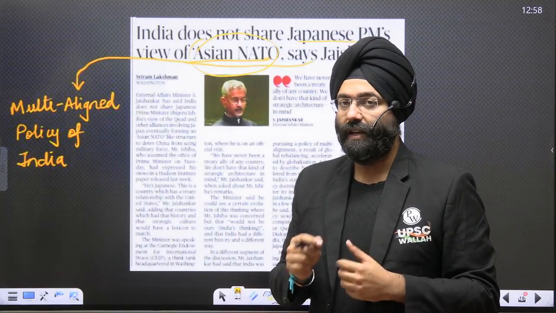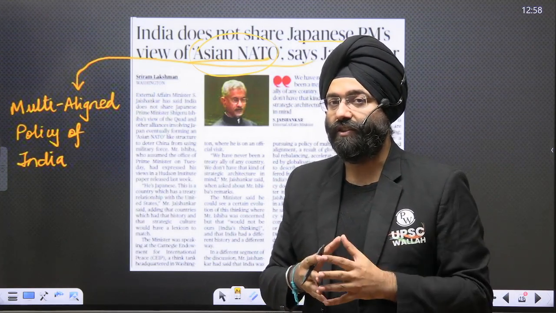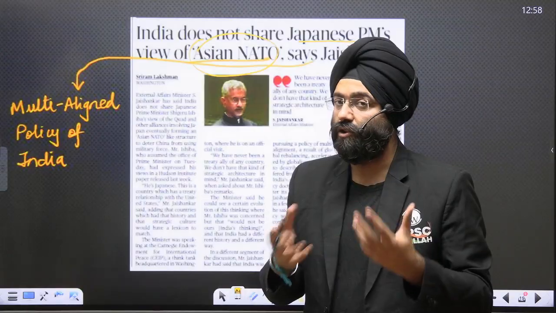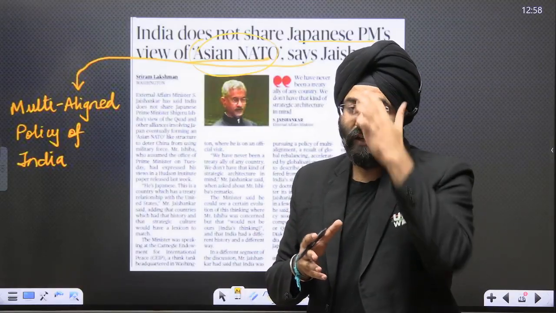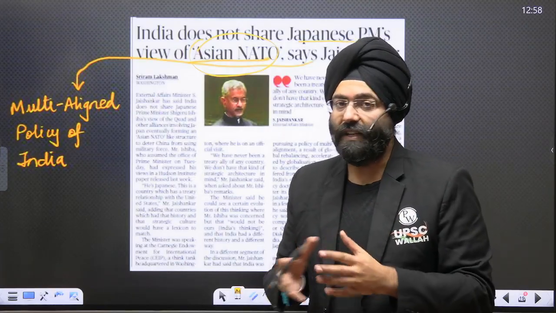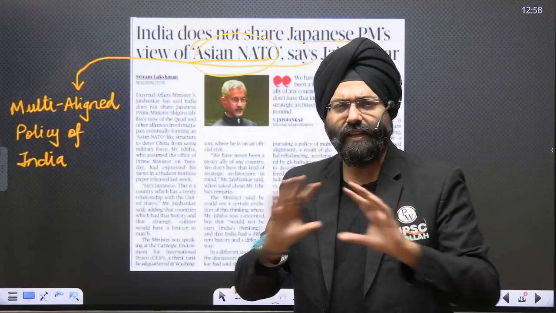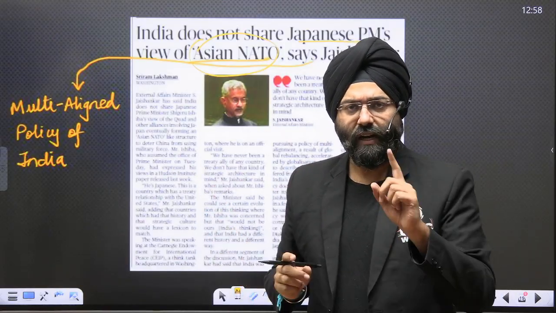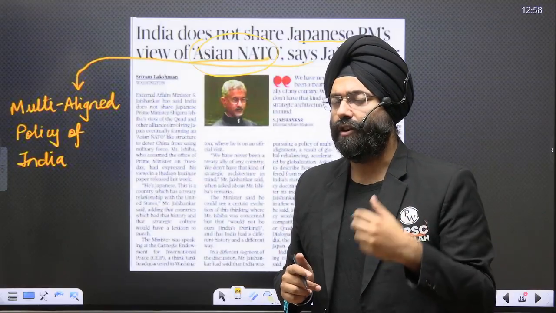For example, when you are in NATO, you have to abide by the decision of what NATO takes, whether it might be against your interest or not, that doesn't matter. That is the disadvantage of being engaged in favor of one particular bloc or being part of those alliances. While India believes in the concept of multi-alignment, that we are going to align or be in talk with various bodies and various countries, but our decision would be based on what our interests are. That is basically the concept of multi-alignment.